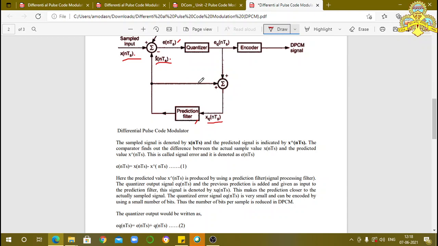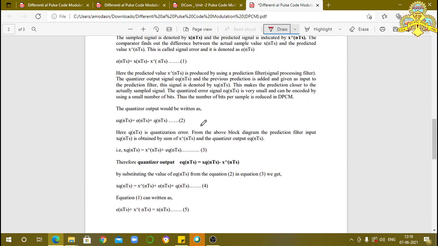See here, this is x̂(nTs) and this is eq(nTs). These two are connected to this adder. The adder output is xq(nTs). This xq(nTs) is connected to the prediction filter. This makes the prediction closer to the actually sampled signal.